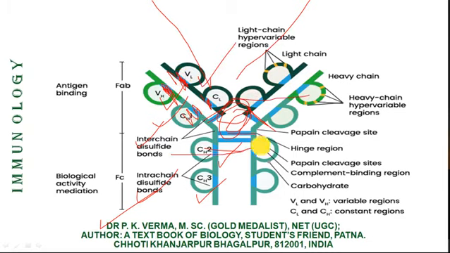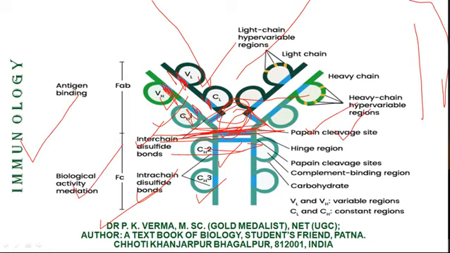Now this stem part is separated. Here it can be separated by the action of papain enzyme. So the upper part becomes the antigen binding fraction, FAB, and the lower part becomes the crystallizable fraction or Fc region.